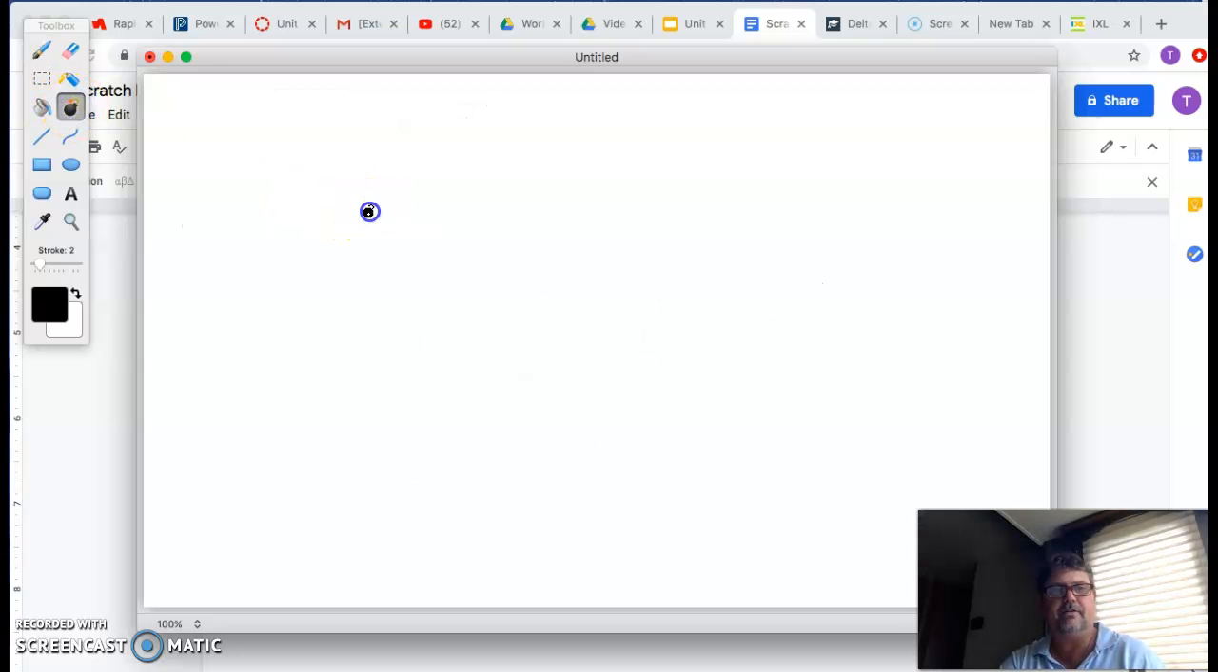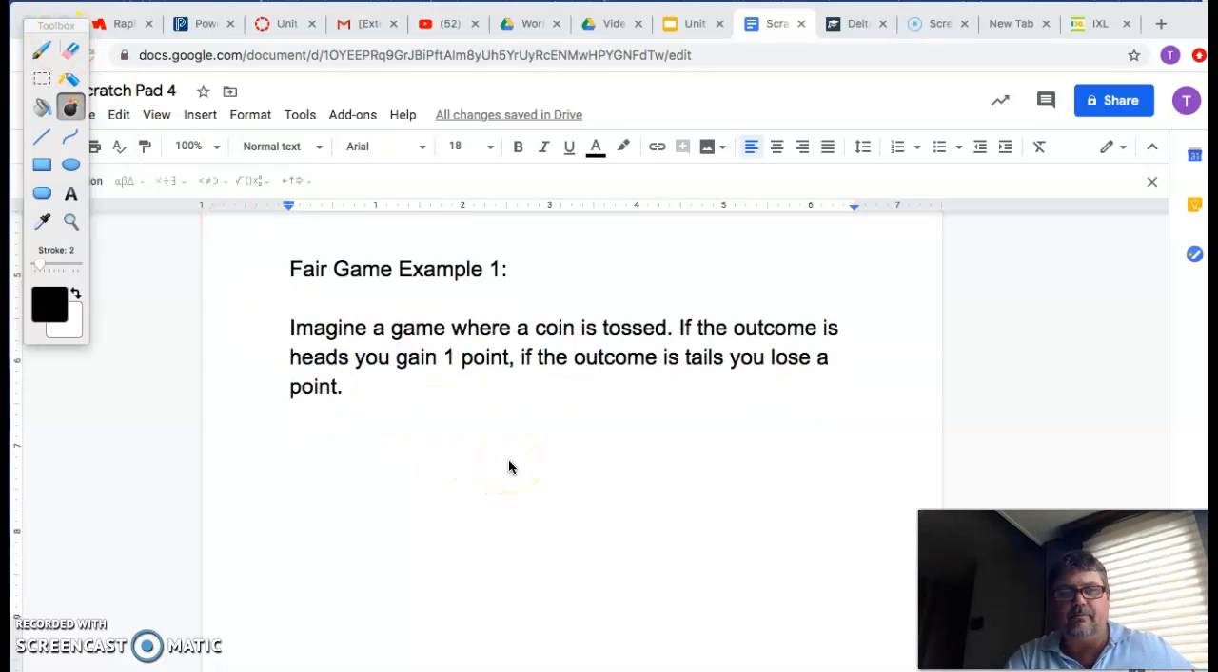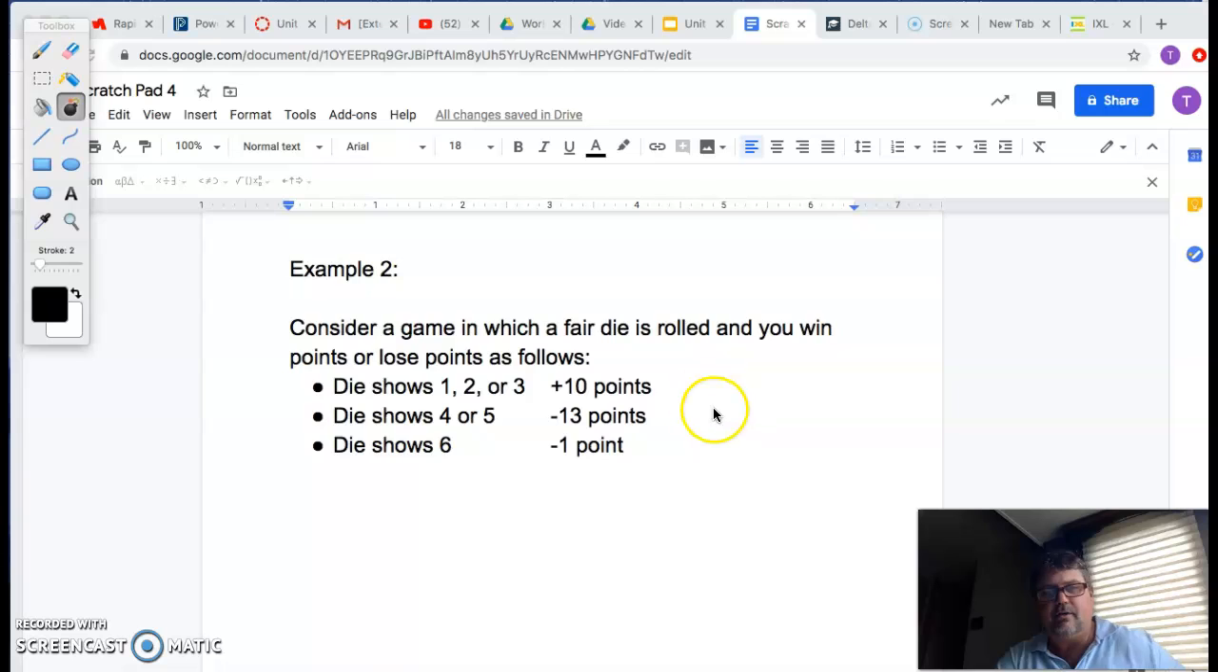And we're in position here to do the next example, I think. So we can just make this a one video deal. So anyway, example 2. This one right here is a little more complicated. It says, consider a game in which a fair die is rolled, and you win points or lose points as follows. So we're going to say if this game is going to favor us or not. If we get a positive outcome, it's in our favor. A negative outcome is not. If it's a 0, then it's considered a fair game.